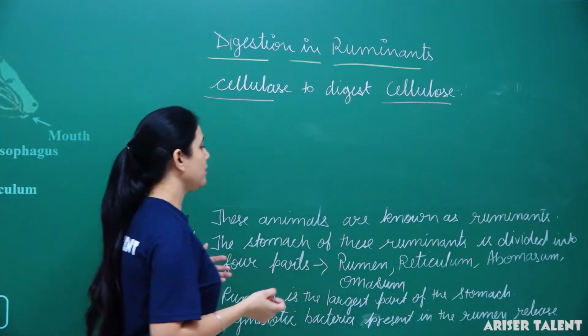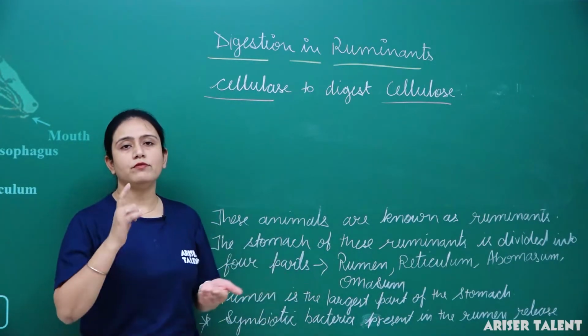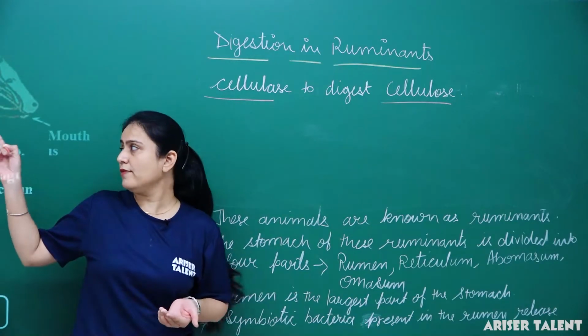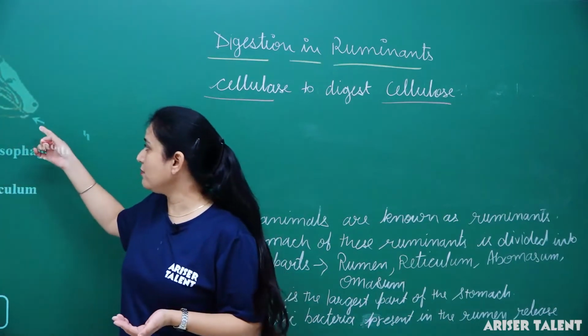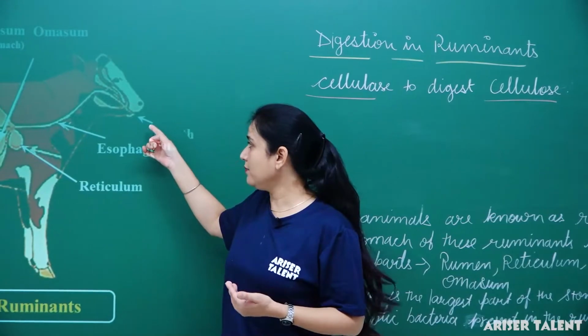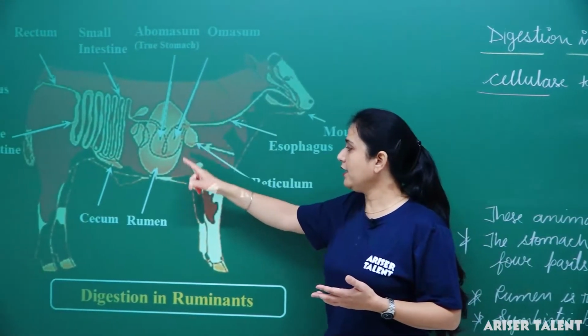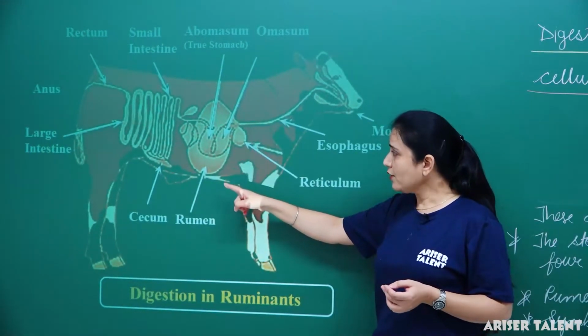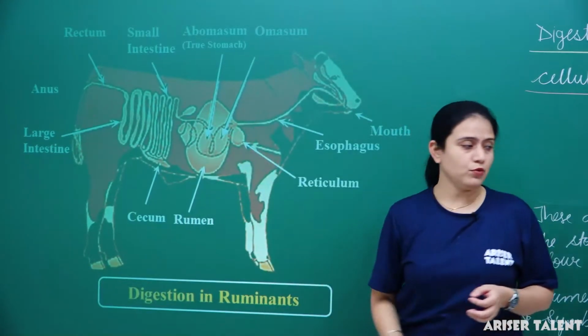As I told you, the food goes from the rumen into the mouth, the animal chews it properly, then it comes back to the rumen, then it goes to the abomasum.